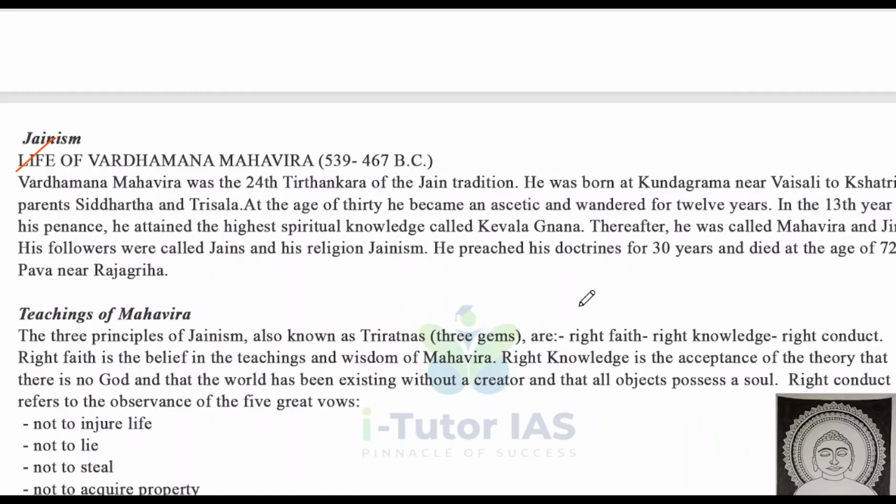In the 13th year of his penance, he attained the highest spiritual knowledge called Kevala Jnana. Thereafter, he was called Mahavira and Jaina. His followers were called Jains and his religion is Jainism. He preached his doctrine for 30 years and died at the age of 72 at Pava near Rajagriha. So his end was in Rajagriha.